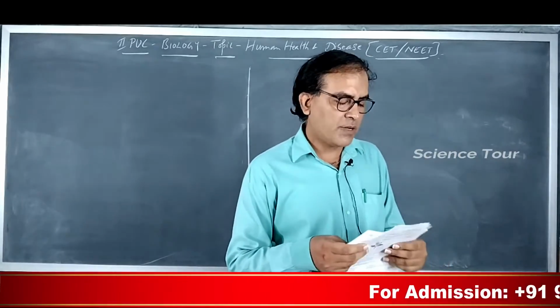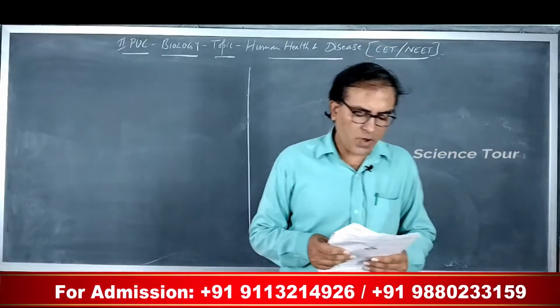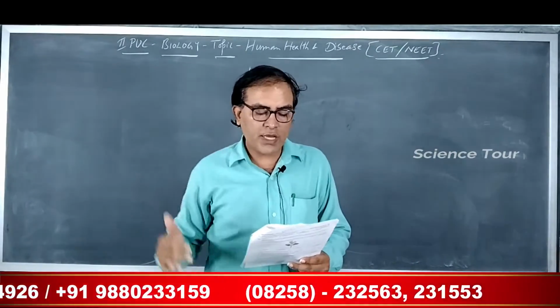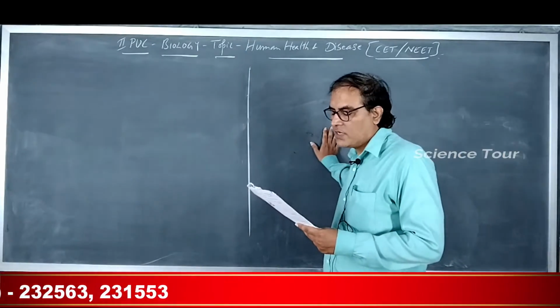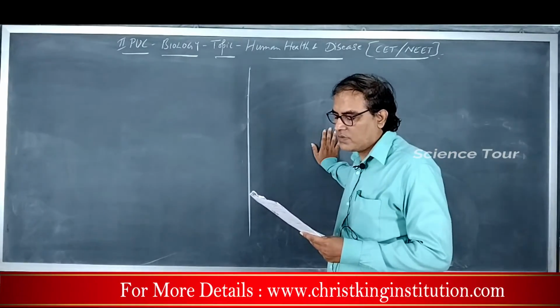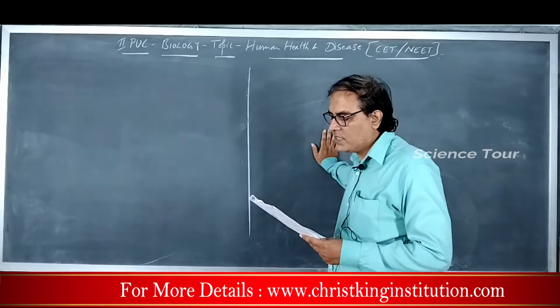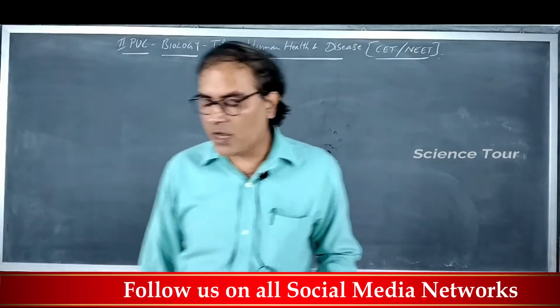Next, question number 4. Match each disease with its correct type of vaccine. In column 1, they have given the different diseases. In column 2, they have given the type of vaccines. We have already discussed this question. The right answer is option 4. The tuberculosis vaccine is called BCG, and it contains inactivated bacteria.